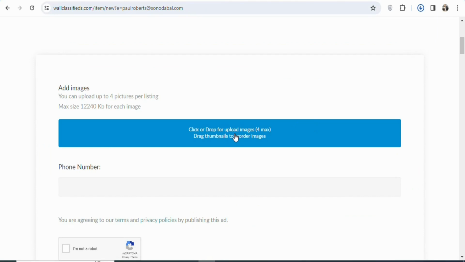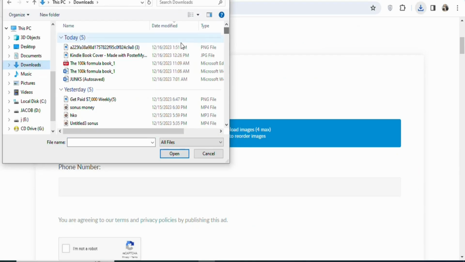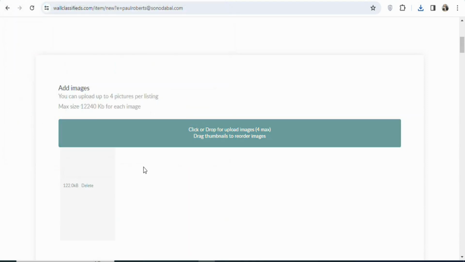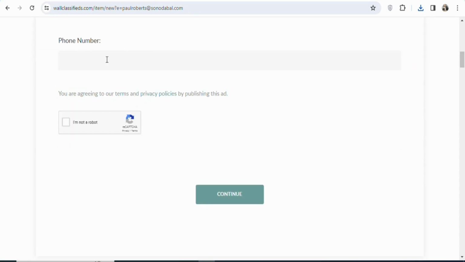Once you save the image, come back and then click on upload image. Just click right here. Once you click on it, you're going to select your image, click on open, and you can see your image is uploading right here. As you can see, the image has been uploaded. Once you upload the image, you are going to scroll down. If you want, you can enter your phone number right here. But in this case, I'm not going to enter my phone number. Once that is done, click on I'm not a robot. Once that is done, click on continue.